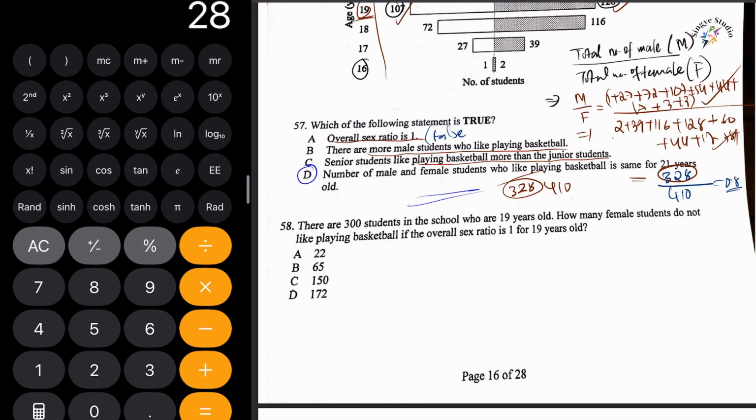Now let's solve question number 58. It says there are 300 students in a school who are 19 years old. How many female students do not like playing basketball if the overall sex ratio is 1 for 19 years old? Now we know that the total of male and female for 19 years old is 300.